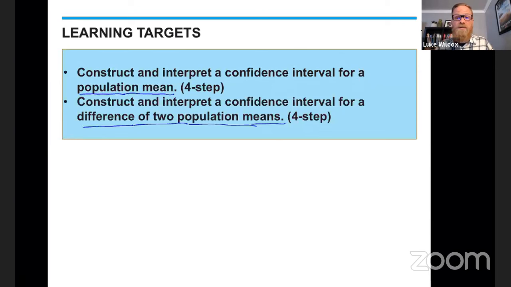So there you are going to have a two sample problem or an experiment that utilizes random assignment. Now, for both of these learning targets, I'm going to use the hopefully familiar four-step process of state, plan, do, conclude. So here we go.